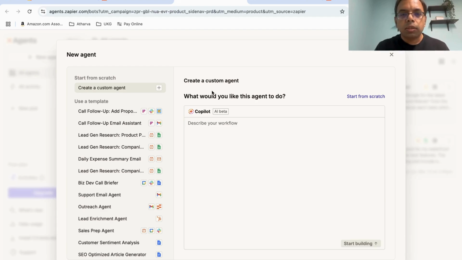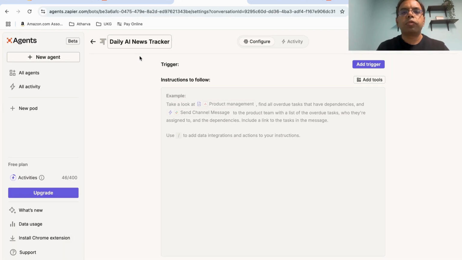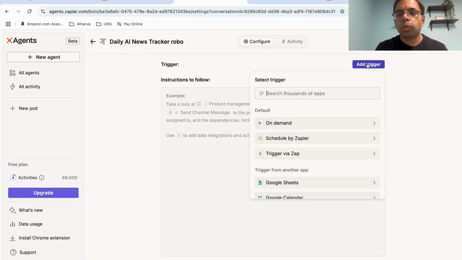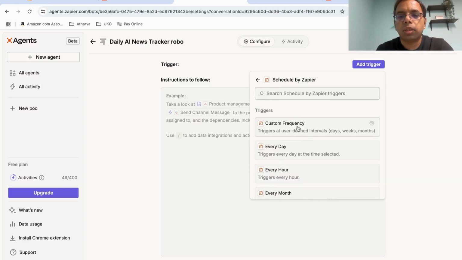Okay, so we are creating a custom agent here. So we'll start from scratch. Okay, so we will give this agent a name. Okay, so we have to add a trigger. So we will go and add. We are going to use this Schedule by Zapier. So what we will do is run this agent every day, and it is going to create Instagram content for us. So let's go there.